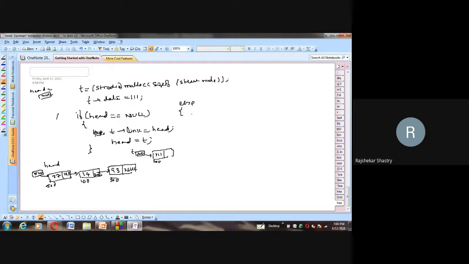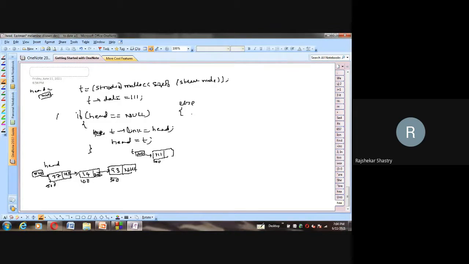Whatever operation you do, insertion in the middle, insert at the end, insert in the beginning, or even deleting the last node, deleting the middle node, don't disturb the head node unless and until head is affected. If the head pointer is affected, then only we change the head value.